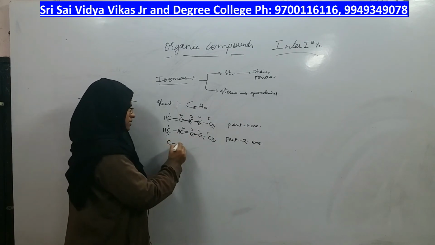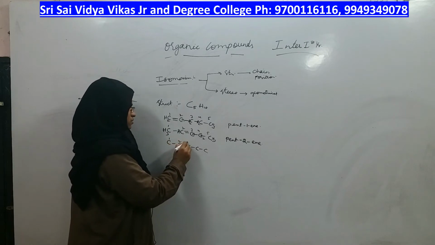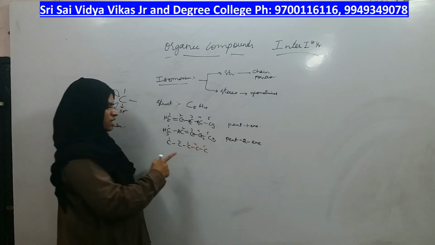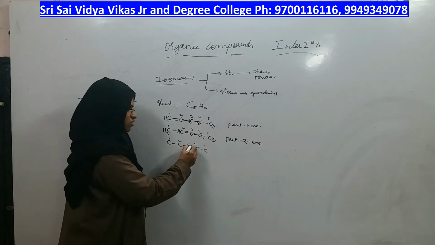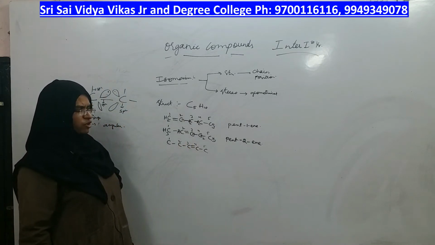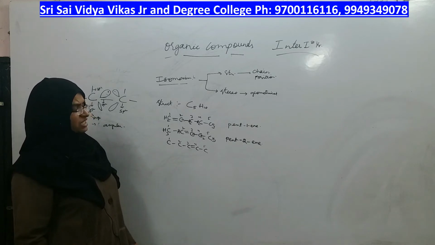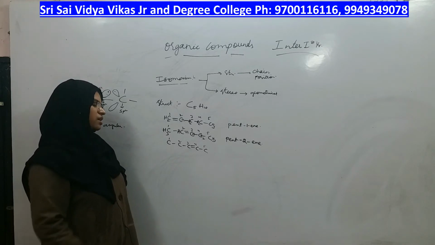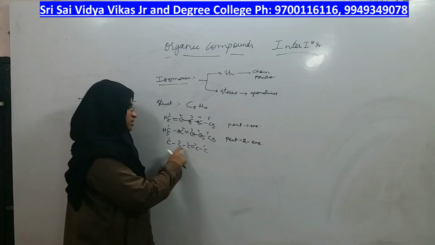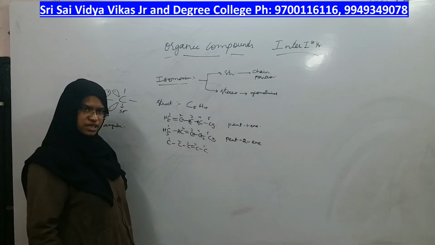Next compound, can I shift the double bond from second carbon to third carbon? Let me try. 1, 2, 3, 4, 5. Earlier it was on the second carbon, now I will keep it on the third carbon. So what will be the name for this compound? Pent-3-ene. But if I give numbering in such a way that the double bond containing carbon is not getting the least possible number, is that the correct name?